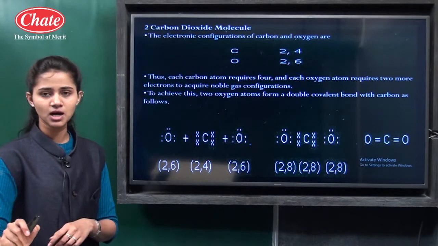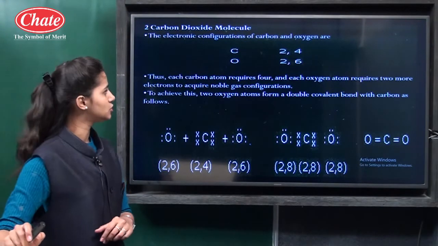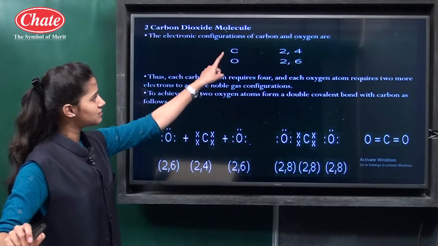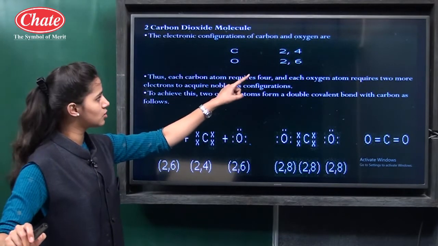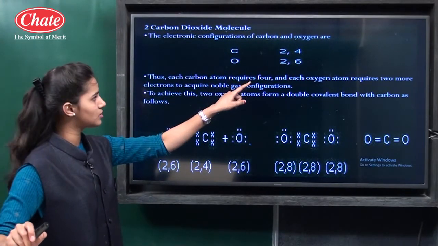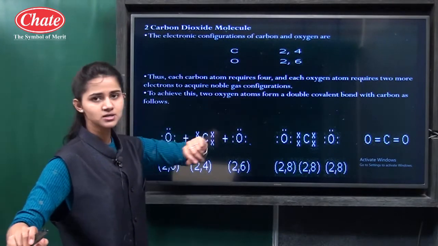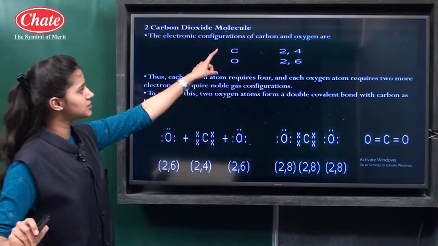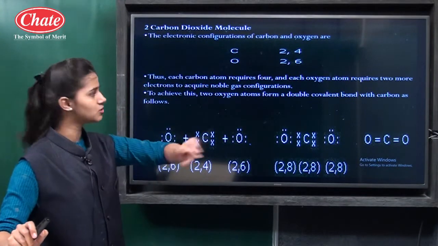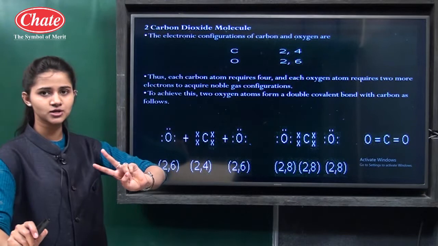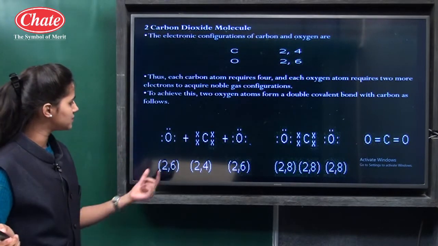Then next, see the carbon dioxide molecule. We know the formula of carbon dioxide is CO2. The atomic number of carbon is 6, its electronic configuration is 2, 4, and the atomic number of oxygen is 8, its electronic configuration is 2, 6. Okay, so carbon requires 4 electrons to complete the octet and oxygen requires a total of 2 electrons to complete the octet. So what happens?